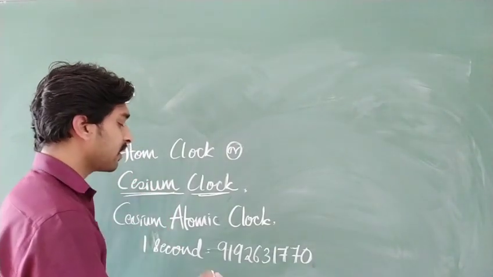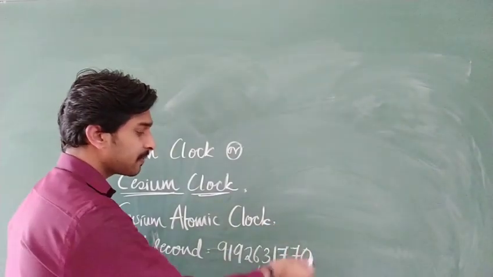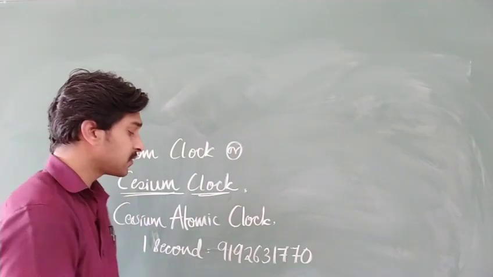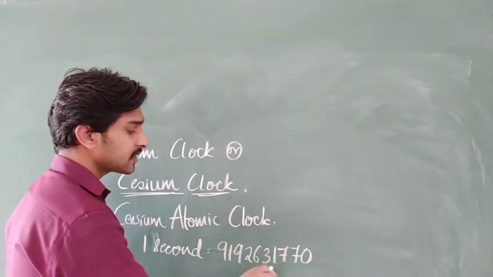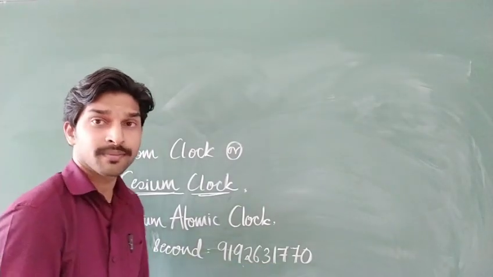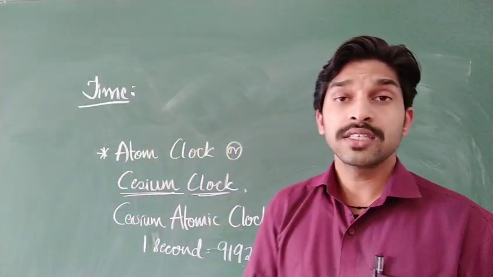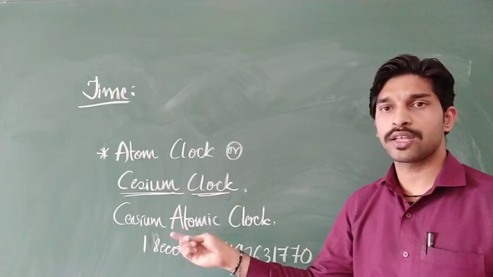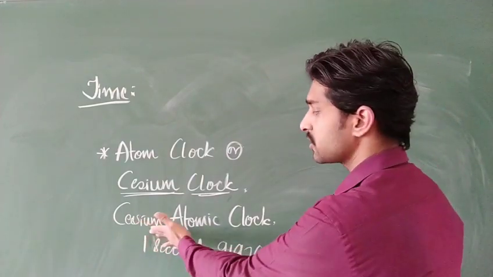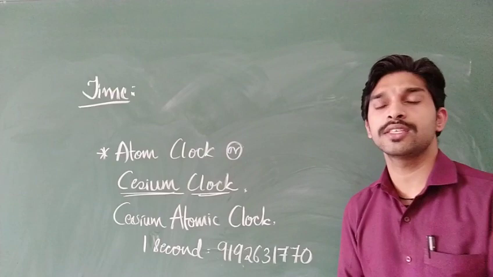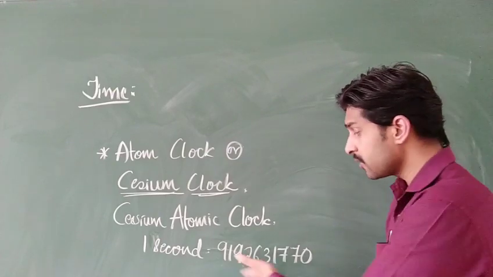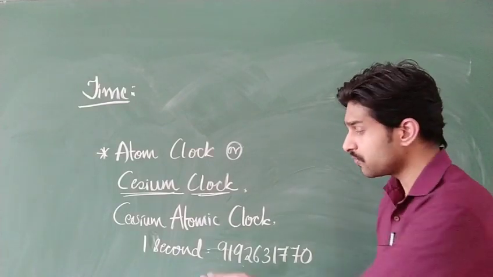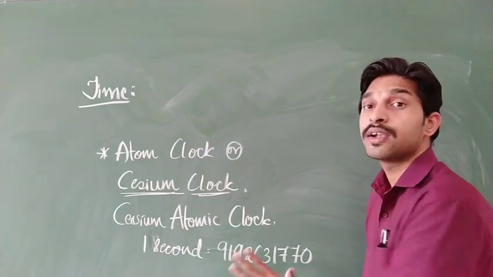That means to complete these many vibrations, 9,192,631,770 transitions will go on from the ground state of the cesium atom. Not an excited state, just the ground state of the cesium atom undergoes these many transitions. The time taken to complete these many transitions is 1 second. That means in 1 second it will undergo these many transitions.